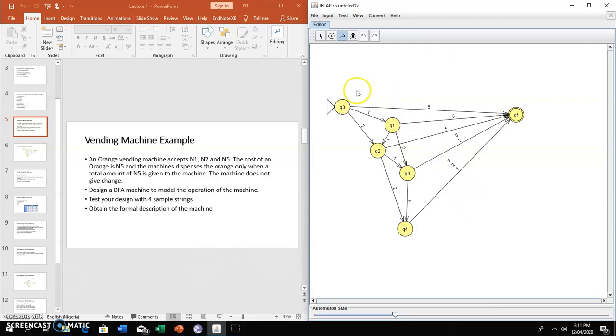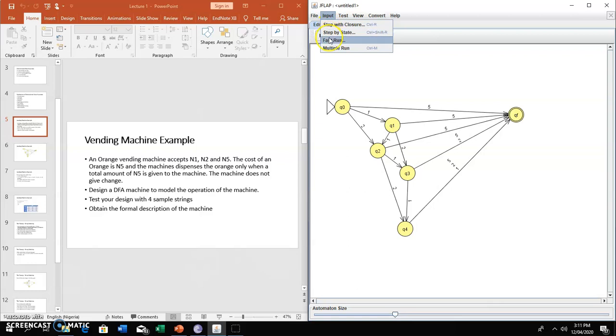Let's test it out. So to test this machine, we come to test over here. We come to input. There are various ways you can test out this machine.